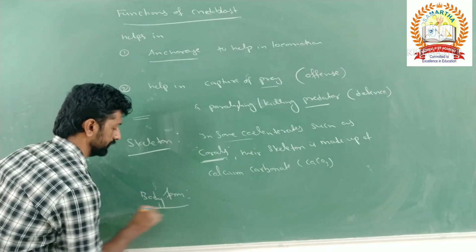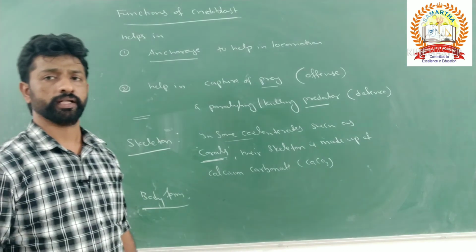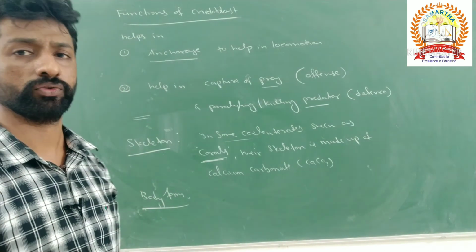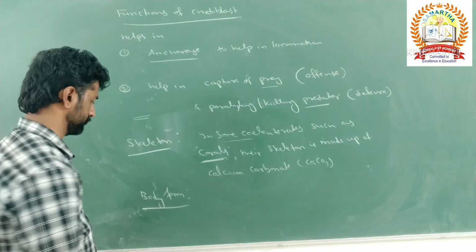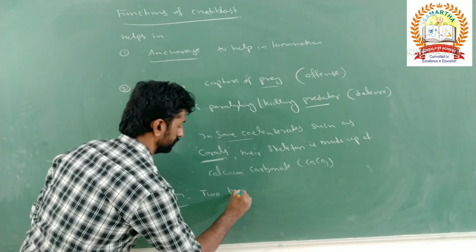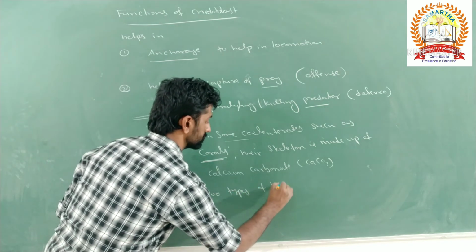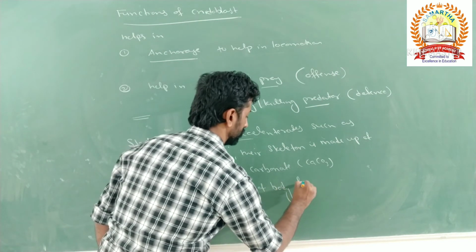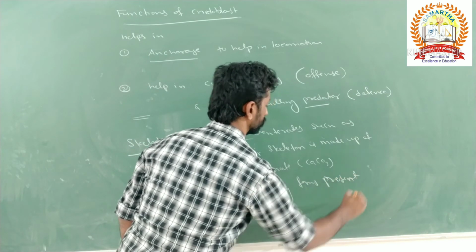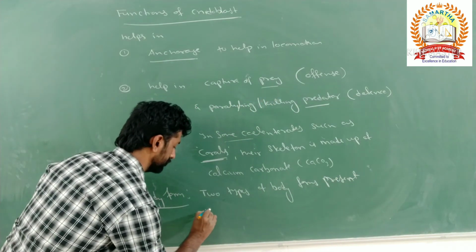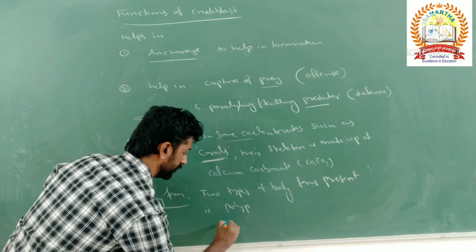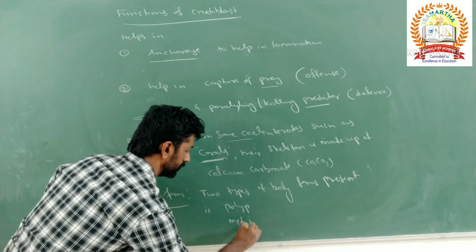There are two types of body plans present in cnidarians. What are those two body forms? That is the polyp form and the medusa form.